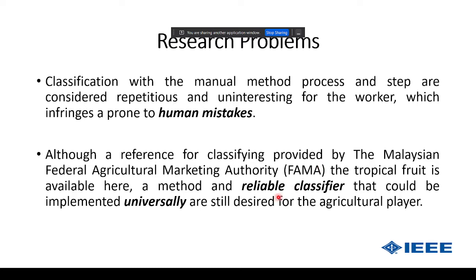So apart from manually observing the durian fruits, we try to have a reliable classifier, using the advantage of computer vision to gain a good classifier universally. It's not only for Malaysia, but hopefully for all of Southeast Asia.